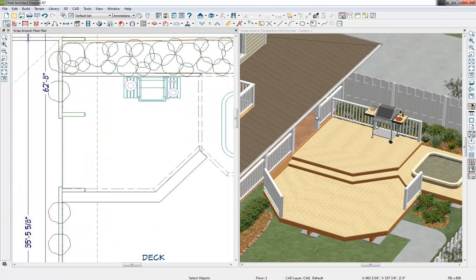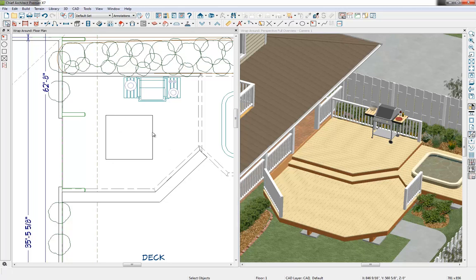Now we're going to begin by creating a hole that the inlay will go in, so a hole in our deck platform here. And to do that, I'm going to just draw out a rectangular polyline, and you can do any type of a CAD object to do this, but I want it to be rectangular. And as you can see, there's no 3D data to this. This is just simply a CAD line, so it exists on our 2D plan only at this point.